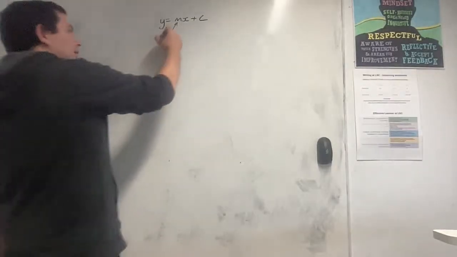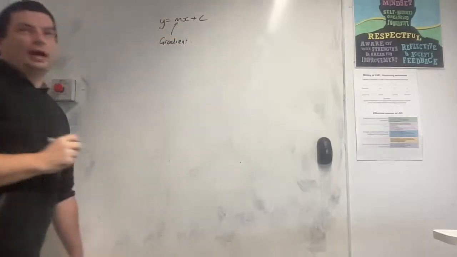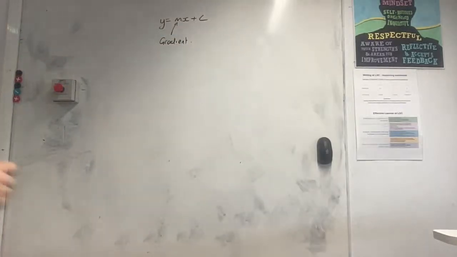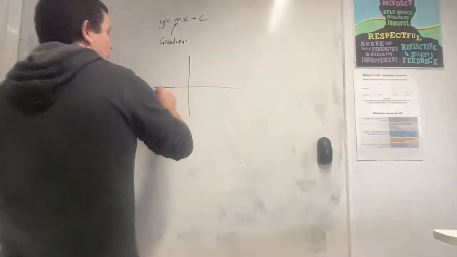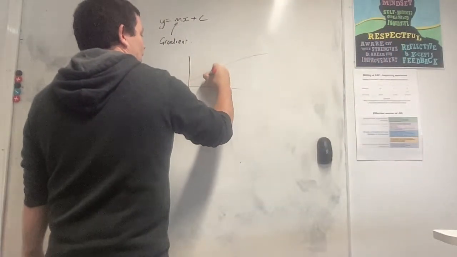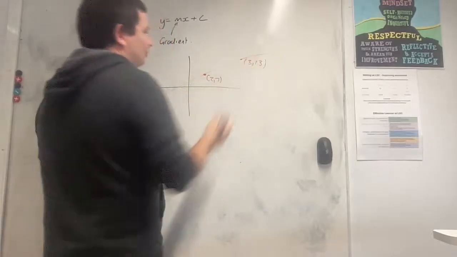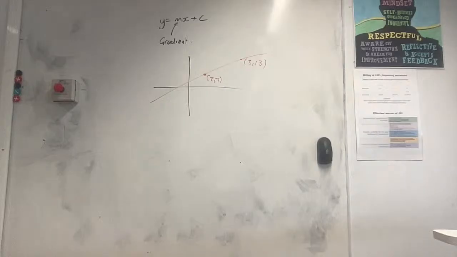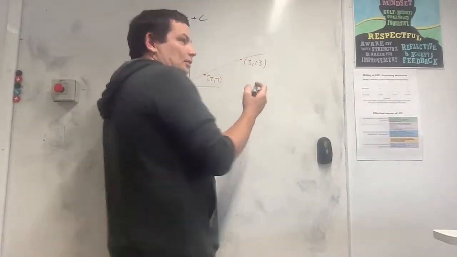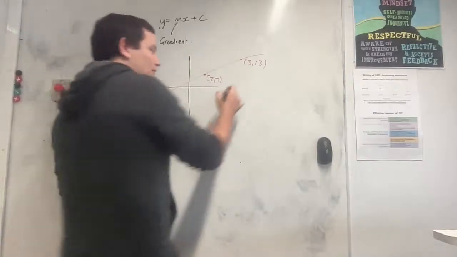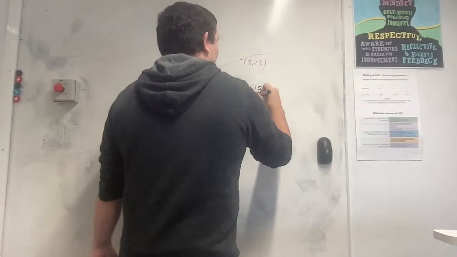Gradient, right? What calculus really is about at the start is the gradient of a function. If I was to draw for you a function like this, and this graph went between, I don't know, (2, 7) and (3, 13), how would you calculate the gradient of that straight line? Rise over run, right? There's this equation that you've been having drilled into you since probably year 7, that your gradient is equal to rise divided by run,